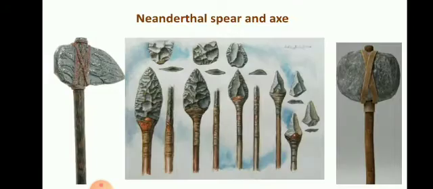Now shaft means this long portion, the handle. It was either made up of bones or the branches of the trees. Now when excavation is done, when remains are found, we only find the hard portion which is made up of stone.